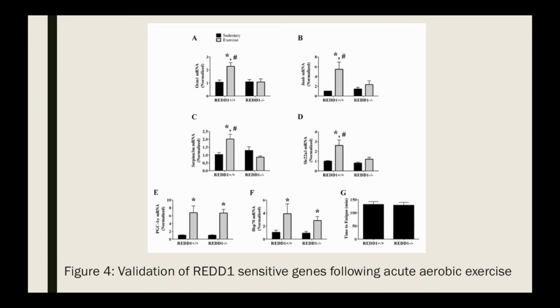However, for the wild-type RED1 mice, there was a statistically significant difference between the sedentary group and the exercise group for genes A, B, C, and D, as seen in the figure. This difference is denoted by the asterisk and the pound symbol. This difference also means that RED1 must be being expressed and upregulating the expression of the other genes in the gene expression signature, but this upregulation is only occurring for the mice in the exercise group, which is also as expected.